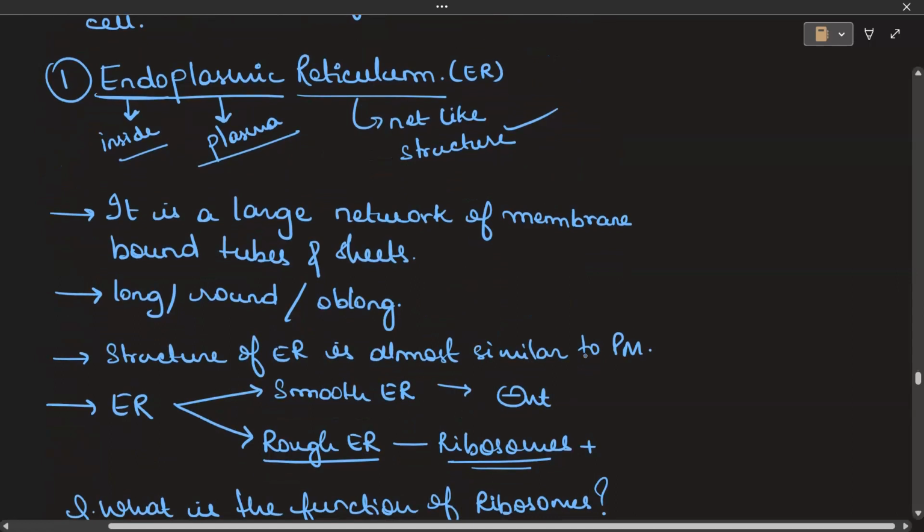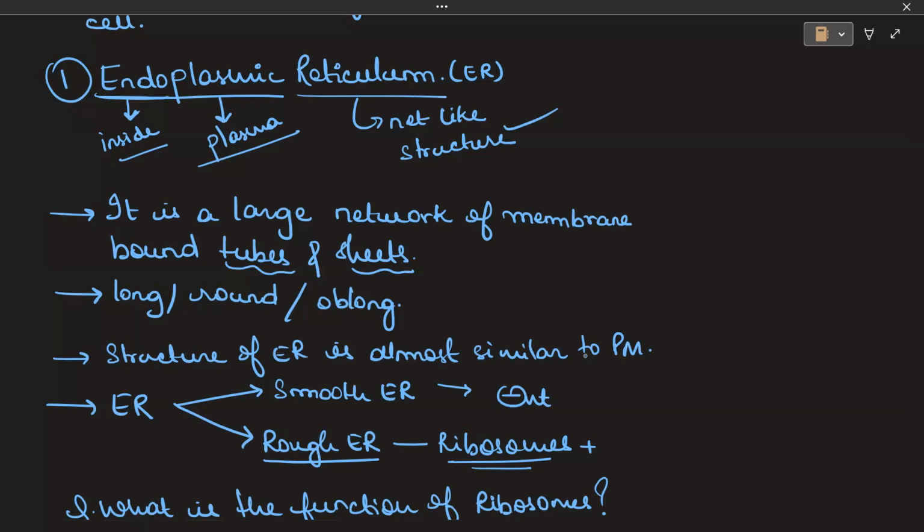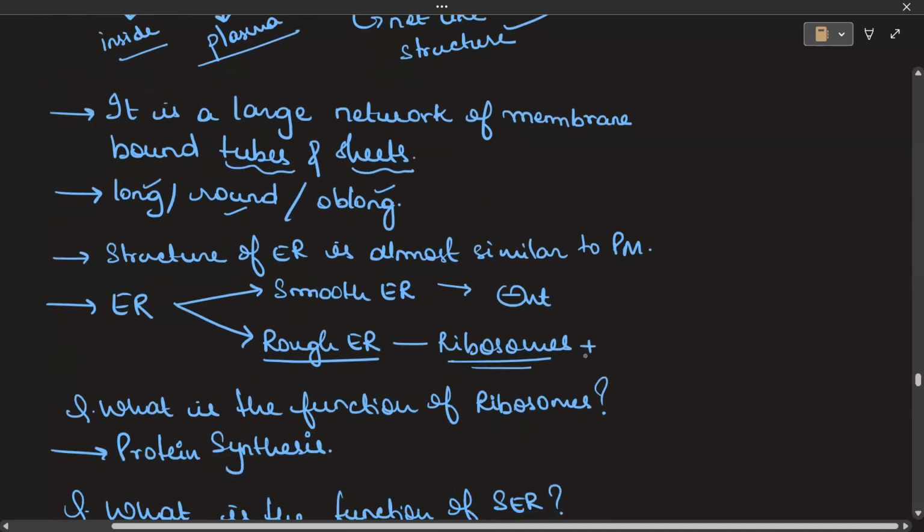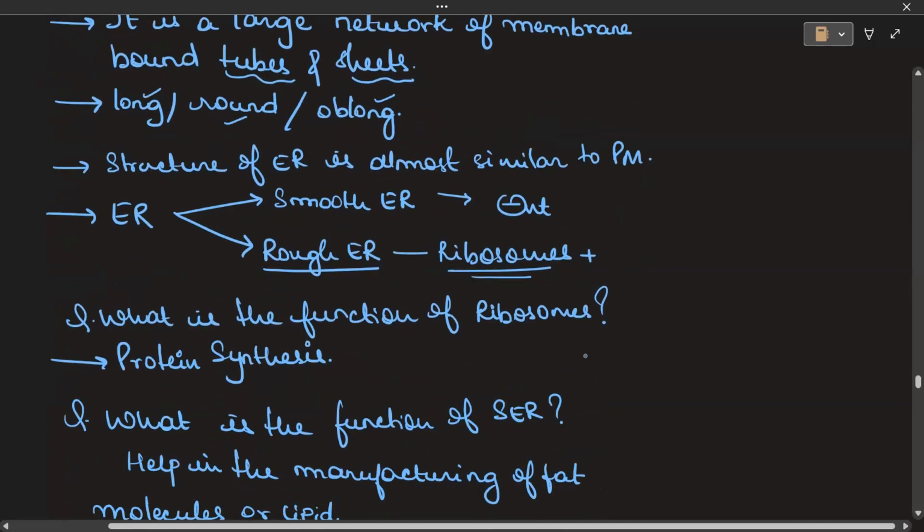It is a large network of membrane bound tubes and sheaths. It is a very big network and it is membrane bound. It can be long, round, or oblong, sort of elongated in shape. The structure of the endoplasmic reticulum is almost similar to the plasma membrane. Now, the endoplasmic reticulum is of two types.